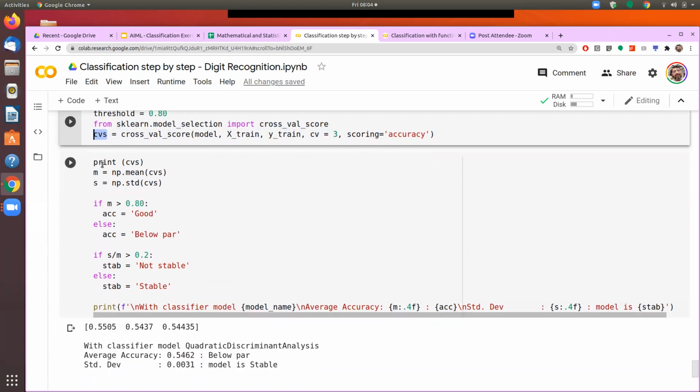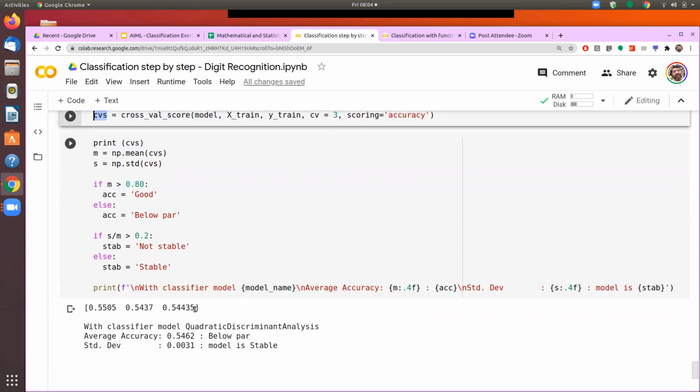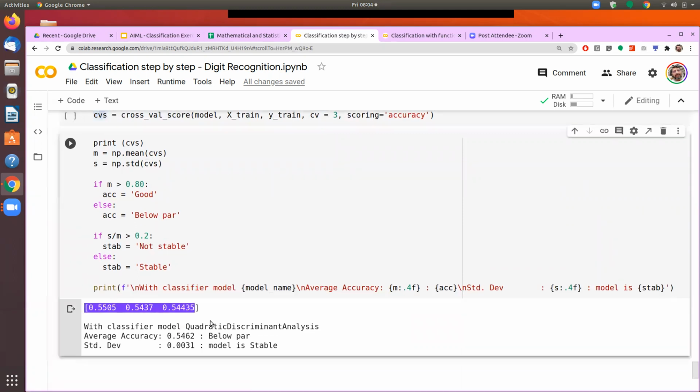If you see, I'm not going to run that because that will take some time. If I run that cross validation, I will get a score like this. In the 3 runs that it does, in the first iteration my precision is say 0.5505, in the second 1.54, in the third 1.54. So here I'm able to see that these are more or less stable, but we can also write a formula to say whether they are stable or not.